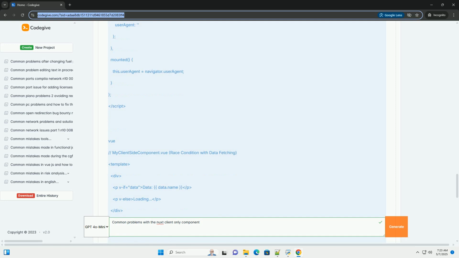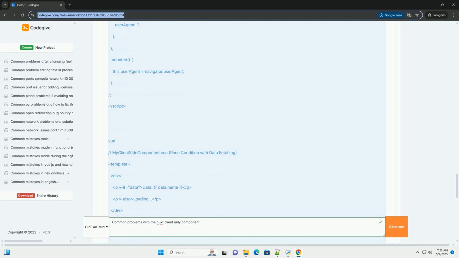8. Best practices and tips. Document your client-only usage. Clearly comment why a component is wrapped in client-only. This helps other developers, and your future self, understand the reasoning behind the decision. Keep components small and focused. Smaller components are easier to reason about and debug. Test in different environments. Test your application with JavaScript enabled and disabled to ensure it works as expected.